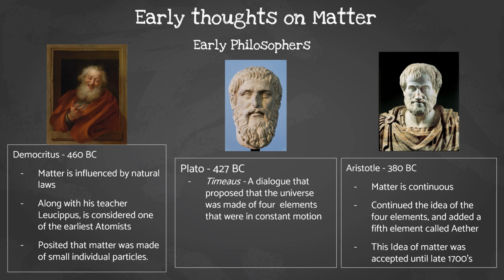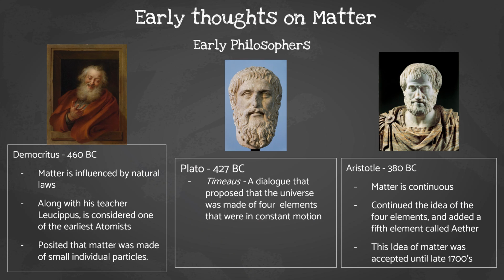And then we have Plato, who came up with the idea of Timaeus, a dialogue that proposed that the universe was made of 4 elements that were in constant motion. Plato lived around 1427.